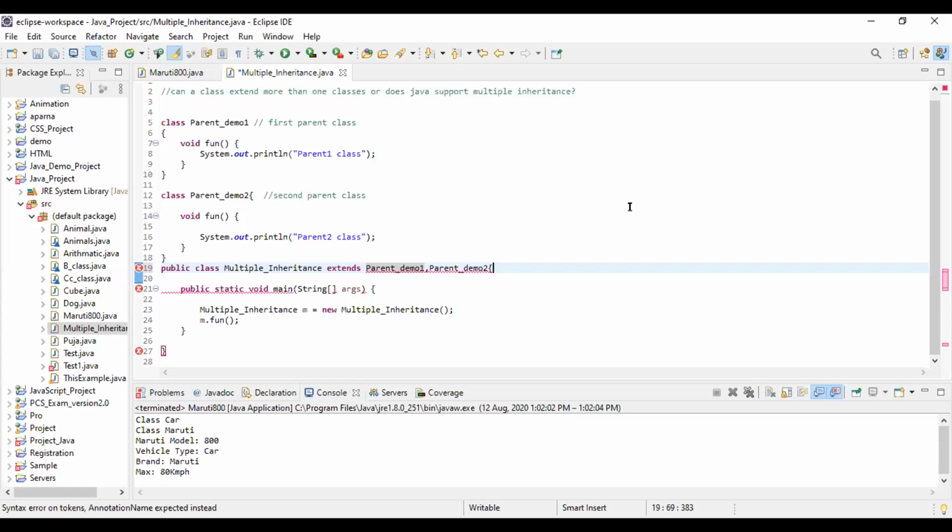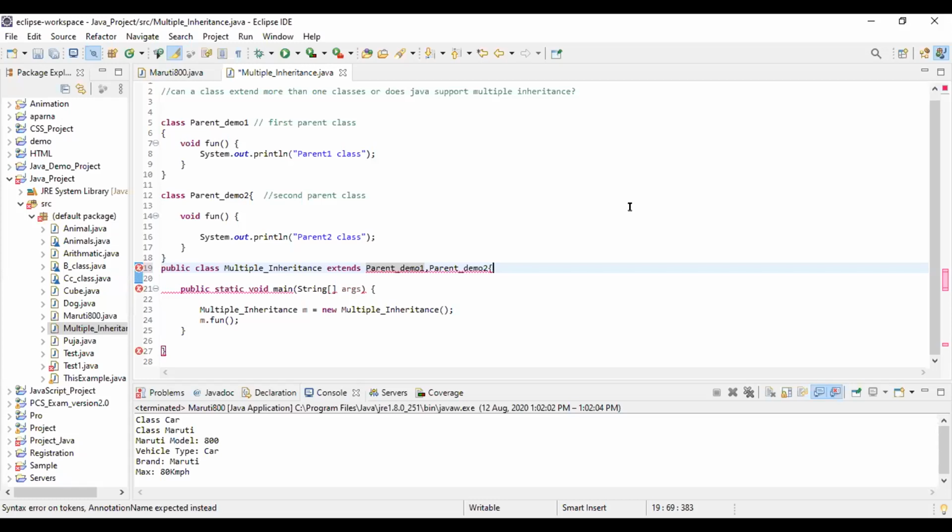Actually, there can be more than one parent class, not specific to three. Okay, so why is hybrid inheritance not supported in Java? See, ma'am, because hybrid includes multiple inheritance, and hybrid means all the inheritance formats are supported. So that means multiple is also supported, and since multiple cannot be used in Java, for this reason we also cannot use hybrid.